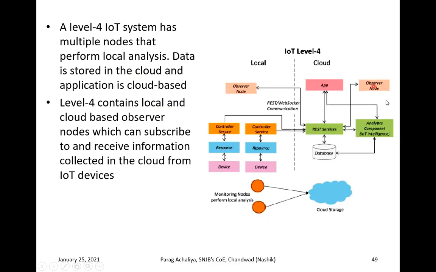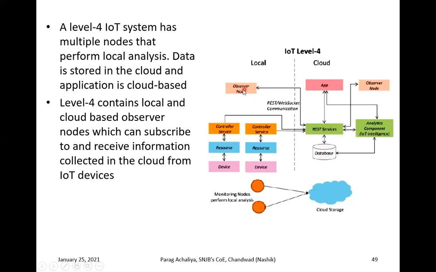It will perform everything on the cloud side, but along with your REST-based services, there is one observer node at your local side as well as an observer node at the cloud side. Both observer nodes observe the things at your REST services. If you see this arrow, both the observers point to these services, because these REST services are central for your cloud, for your application, for analysis, as well as for the database.